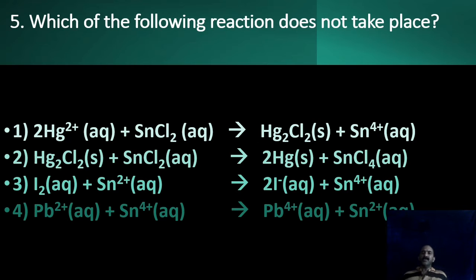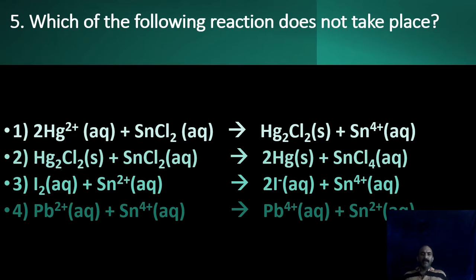Next, which of the following reactions does not take place? Mercuric ion reduced to mercurous ion by Sn2 plus. There I have given the full formula, but now, I am mentioning it as the ionic form.